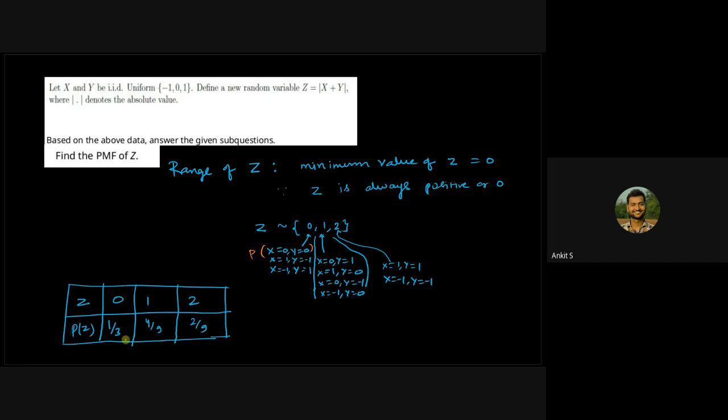So you will get 1 by 3 for taking value 0. And for taking value 1, you have 4 probabilities. So finally you will get 4 by 9. And for 2, you will get 2 by 9 because we have just two possibilities of x and y for which this value can be taken.